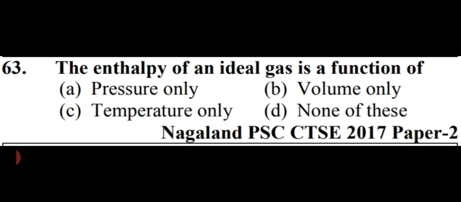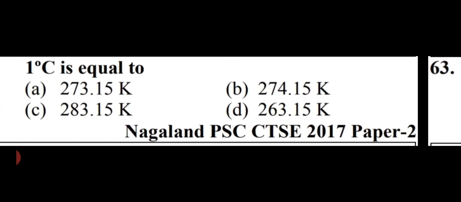The enthalpy of an ideal gas is a function of. Options are pressure only, volume only, temperature only, or none of this. So the enthalpy of an ideal gas is a function of temperature only. That is option number C, temperature only.